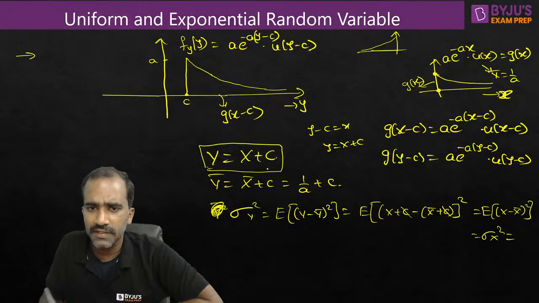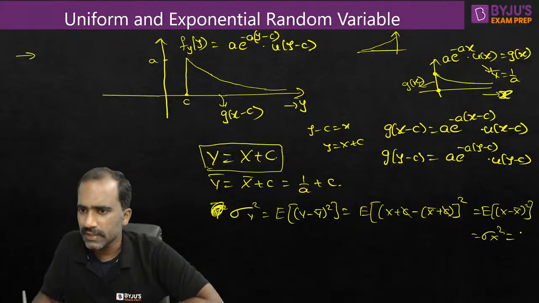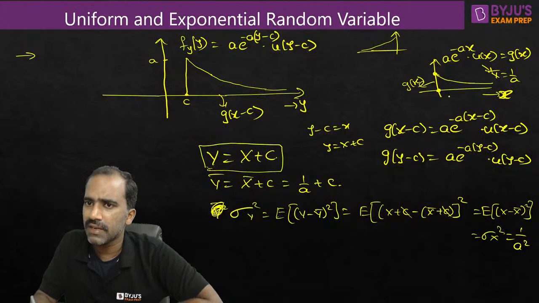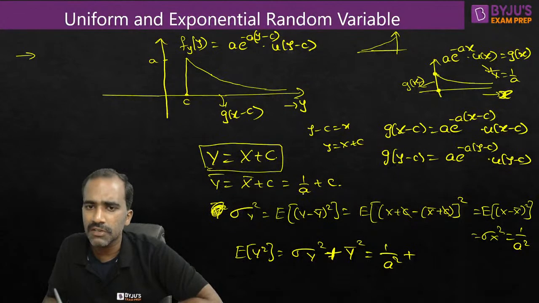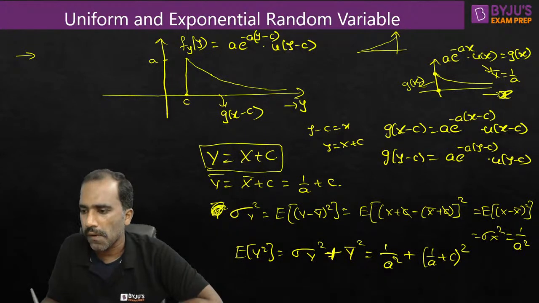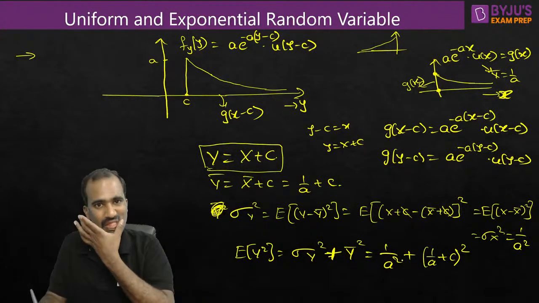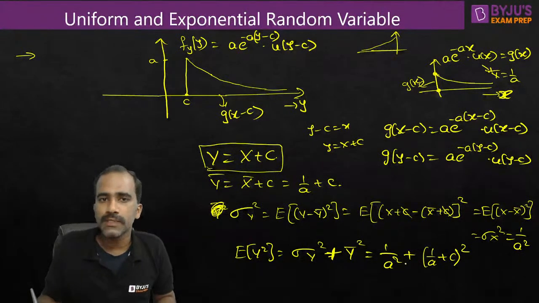Right. So how about the variance of x? We already know that, right? It is 1 by a square, the variance of this random variable. Next, expectation of y square. How about that? Expectation of y square is equal to sigma y square plus y bar square. Sigma y square we already know, 1 by a square, which does not change, variance does not change, but the mean value changes. It is 1 by a plus c also. Fine, I hope it is clear.